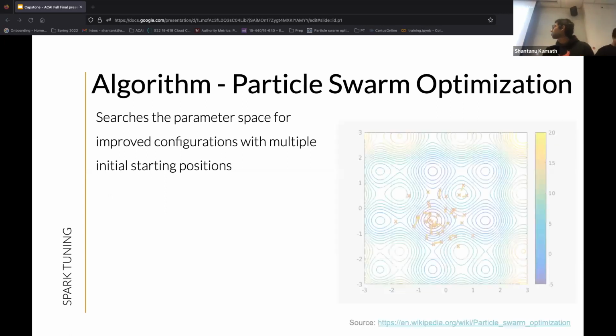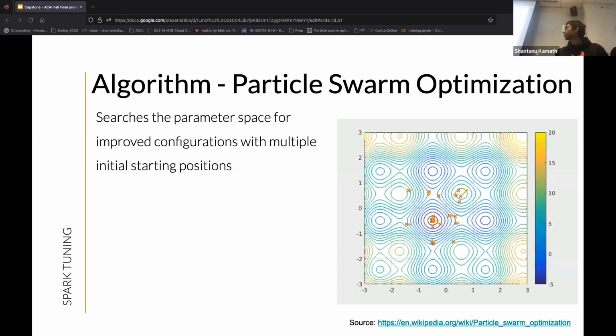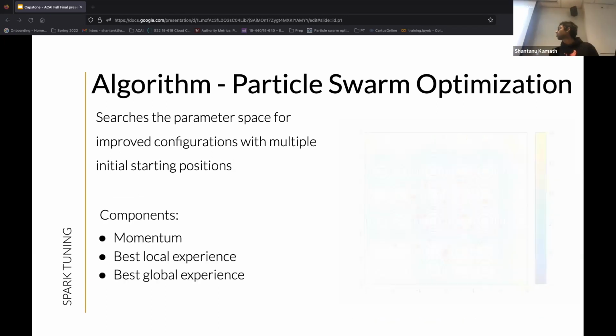In this algorithm, multiple particles start over the search space and they collectively try to arrive at a region of local or global optimum. The algorithm itself doesn't provide any convergence guarantees, but we typically saw that in our experiments, they converge within around 20 runs. So let's look at the step taken by a single particle and how it moves.